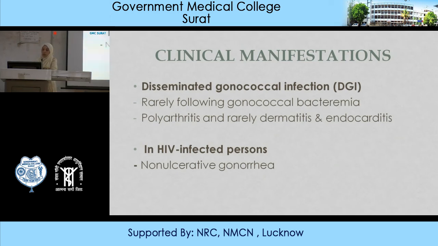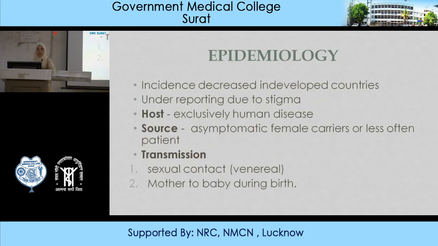It causes polyarthritis, rarely dermatitis and endocarditis. In HIV-infected patients, non-ulcerative gonorrhea is seen. If you see the epidemiology, incidence is decreased in developed countries, maybe due to underreporting due to stigma. The host is exclusively human. Source is asymptomatic female carrier and less often the patient. Transmission can be through sexual contact, venereal, or mother to baby during birth.